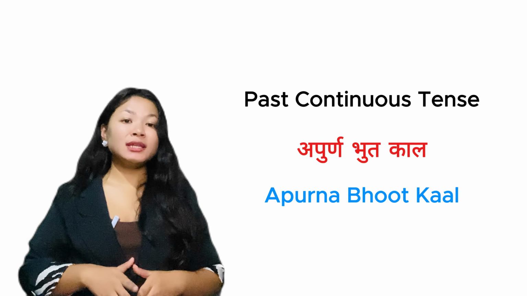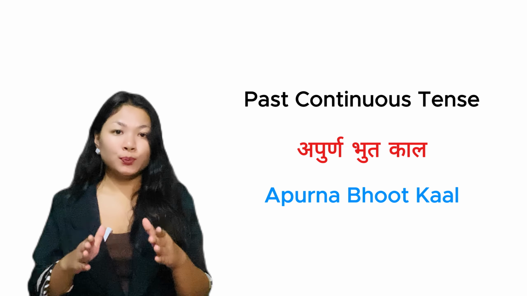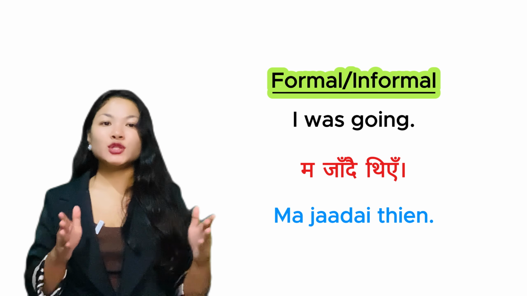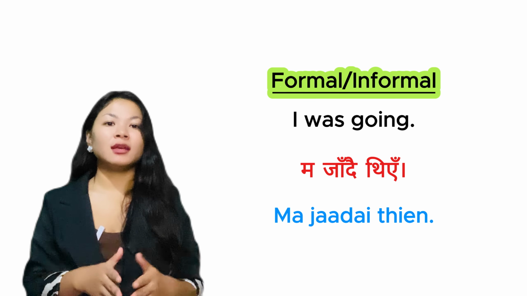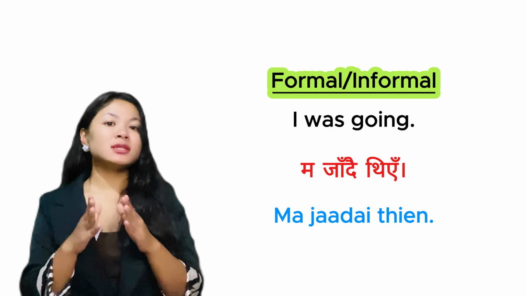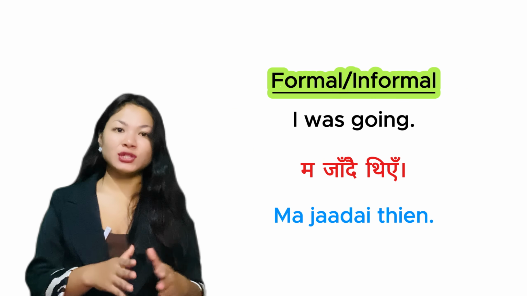Now let's go to past continuous tense. Past continuous tense in Nepali, we say अपूर्ण भूतकाल. Now let's go to the sentences. I was going. In Nepali, म जाँदै थिएँ, which remains same for both formal and informal speech.